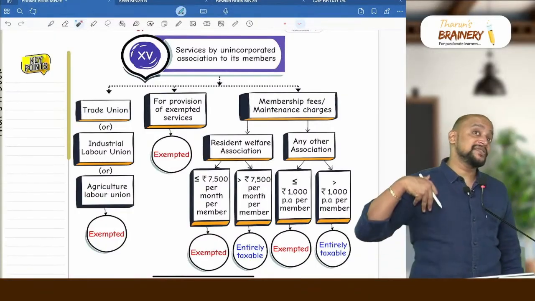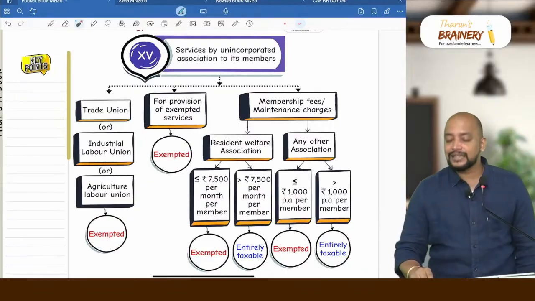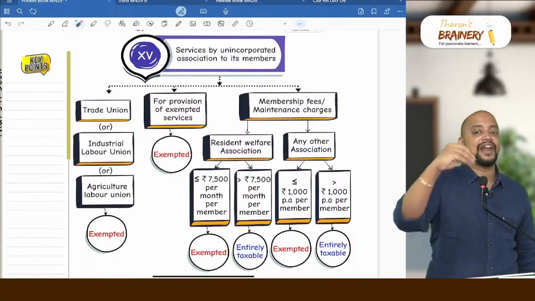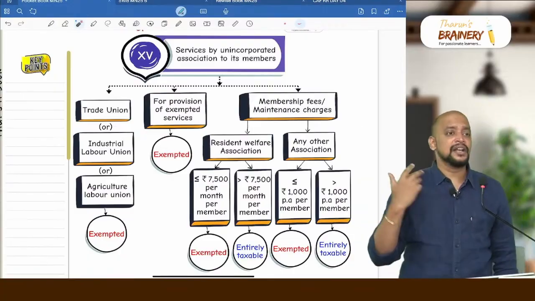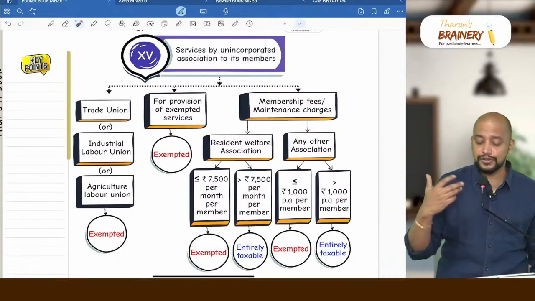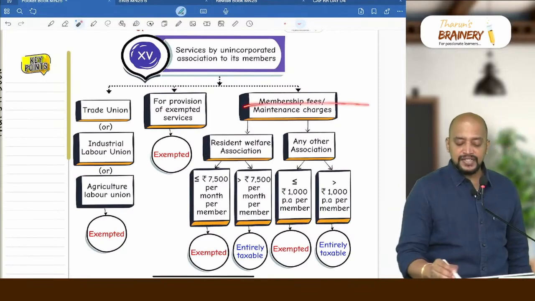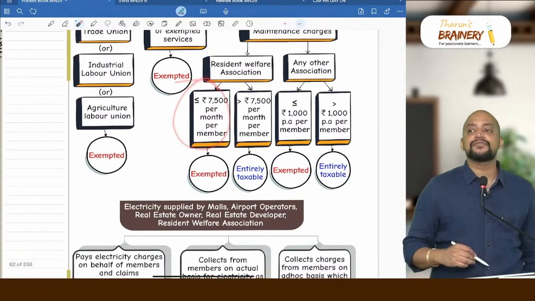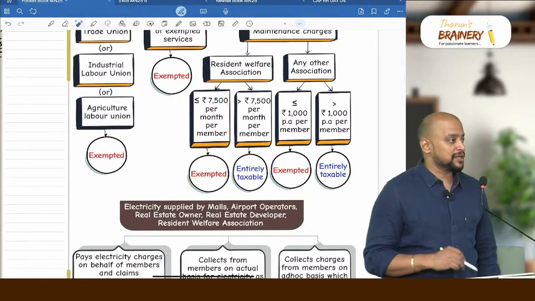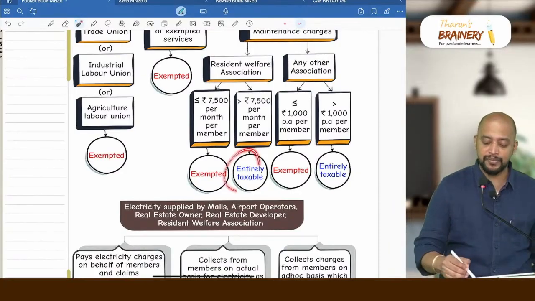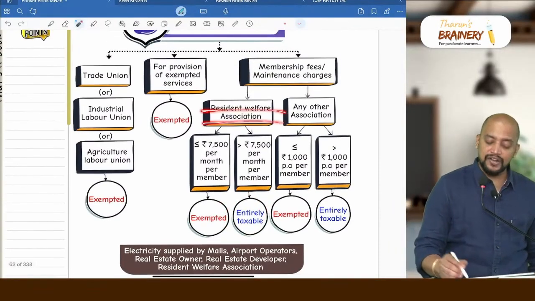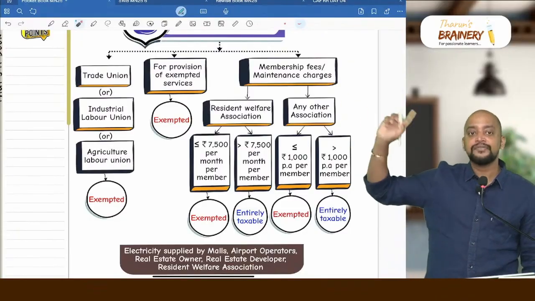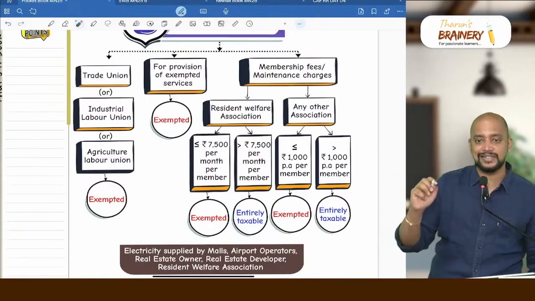Then suppose the service itself is exempted, for example healthcare service is exempted, there is an association which is providing healthcare services to the flat members. Anyhow healthcare service is exempted, even if it is provided by association to its members, it is also exempted. Then membership fees or maintenance charges collected by a resident welfare association, if it is up to 7,500 per month per member, then it will be exempted. What if it crosses 7,500 per month per member? Entirely taxable. And this is applicable only for resident welfare association, means apartment owners association, not for commercial complexes. For commercial complexes, whatever may be the maintenance charges, it will be taxable.